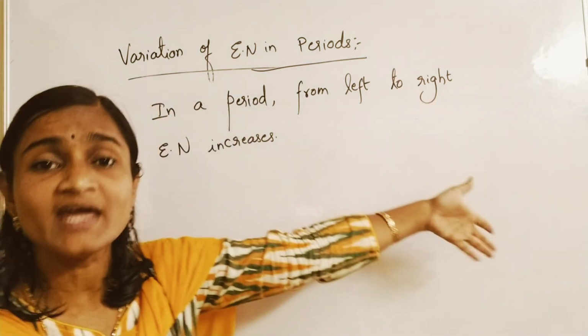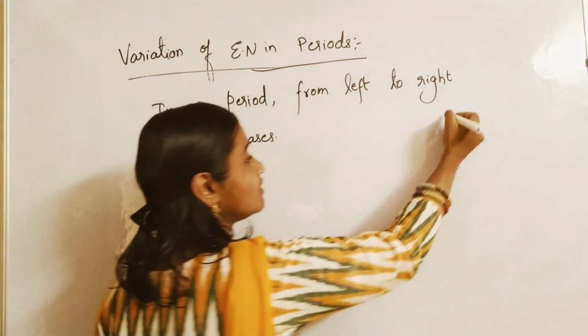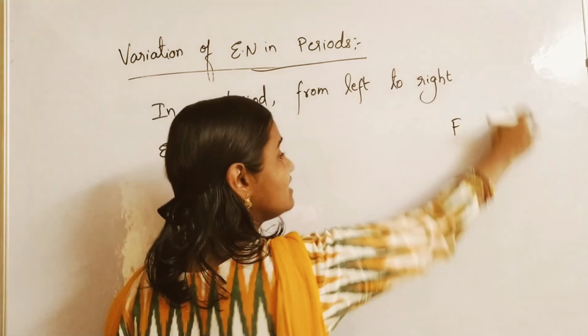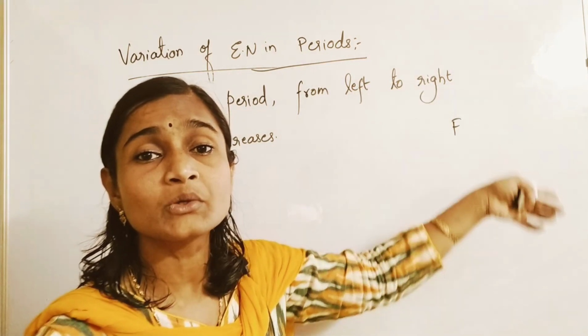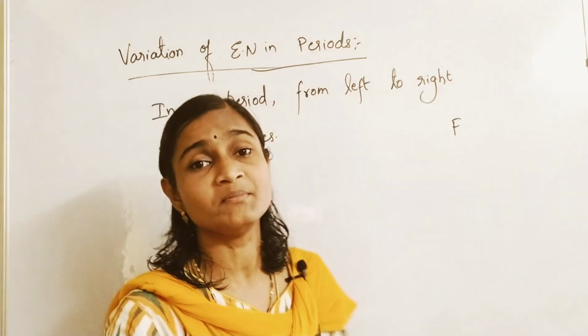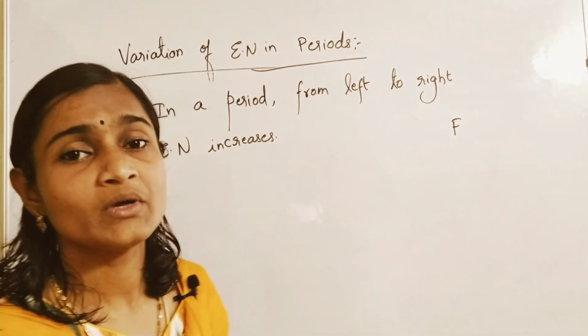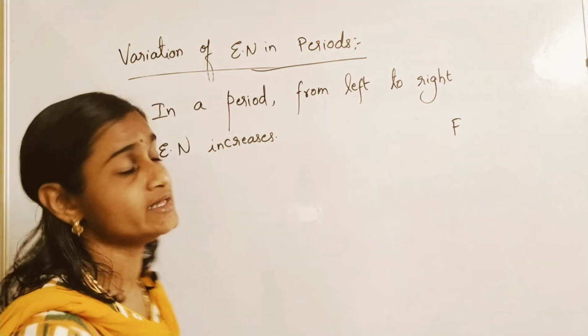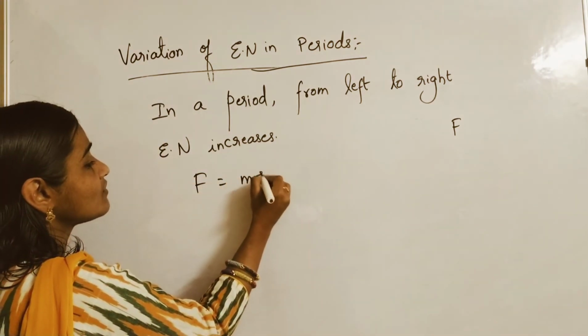To the extreme right, 7th A group. After that, inert gases are there. Fluorine is located in the extreme right and is the highly electronegative element, so from left to right electronegativity should increase.